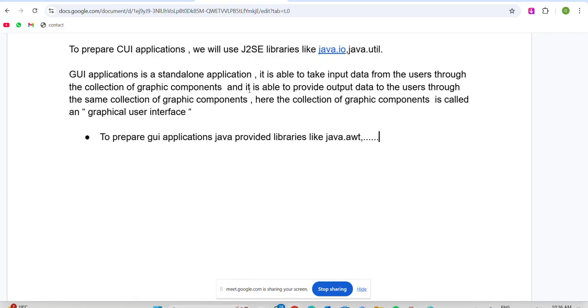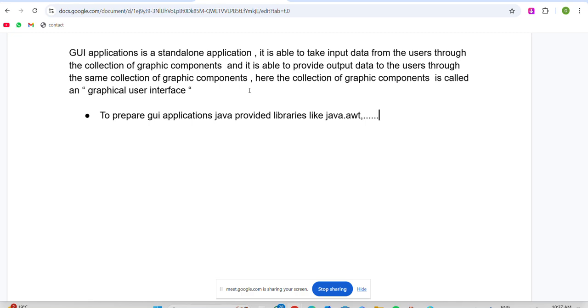Next, a GUI application is also a standalone application. It is able to take input data from the users through the collection of graphic components, and it is able to provide output data to the users through the same collection of graphic components.